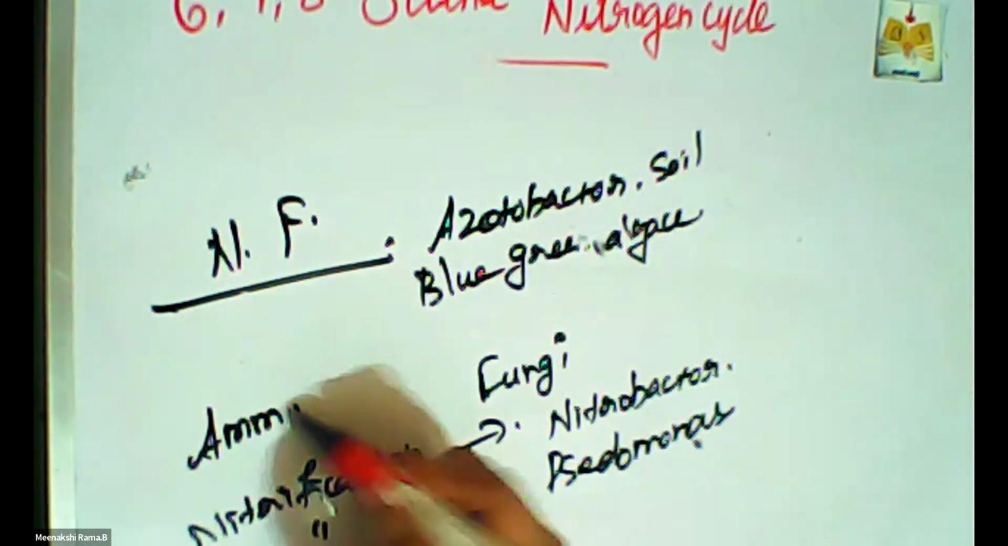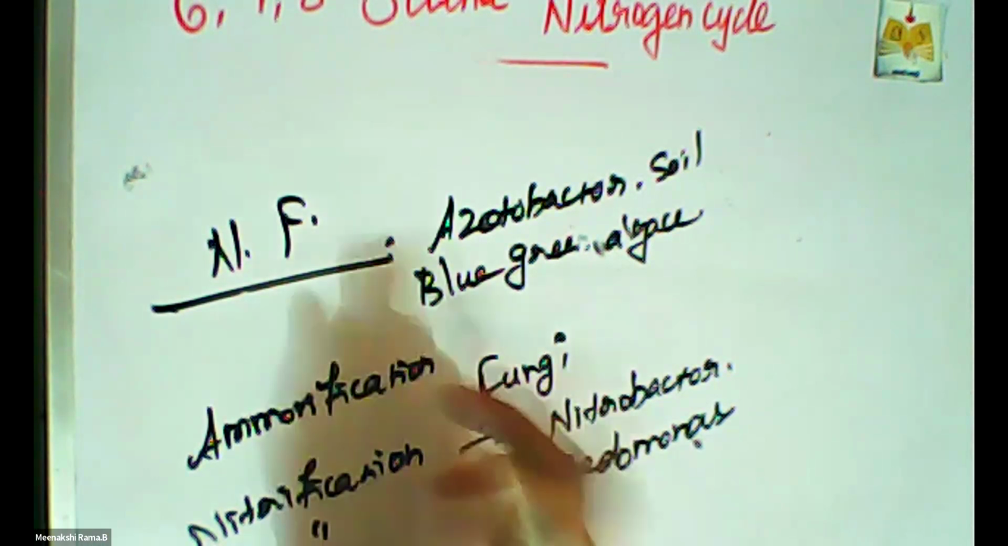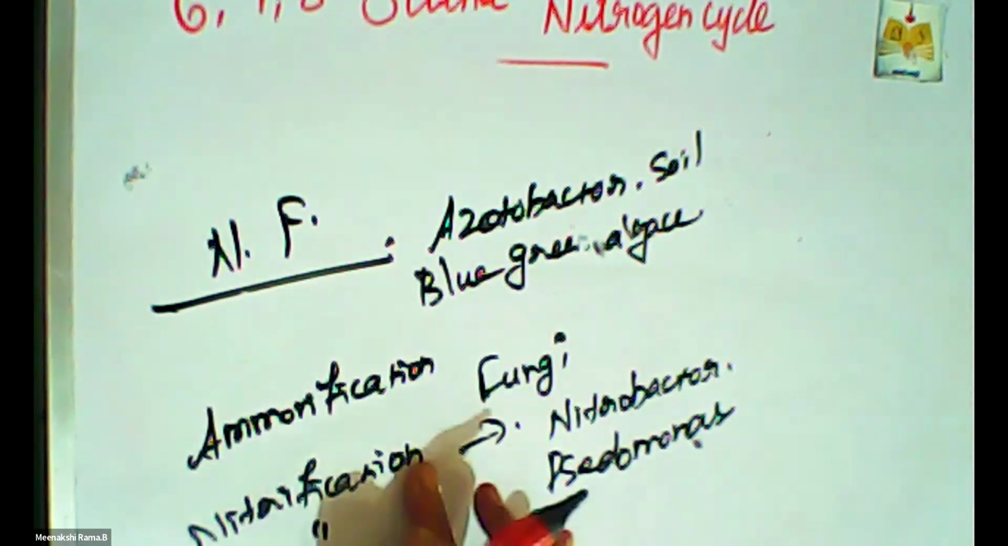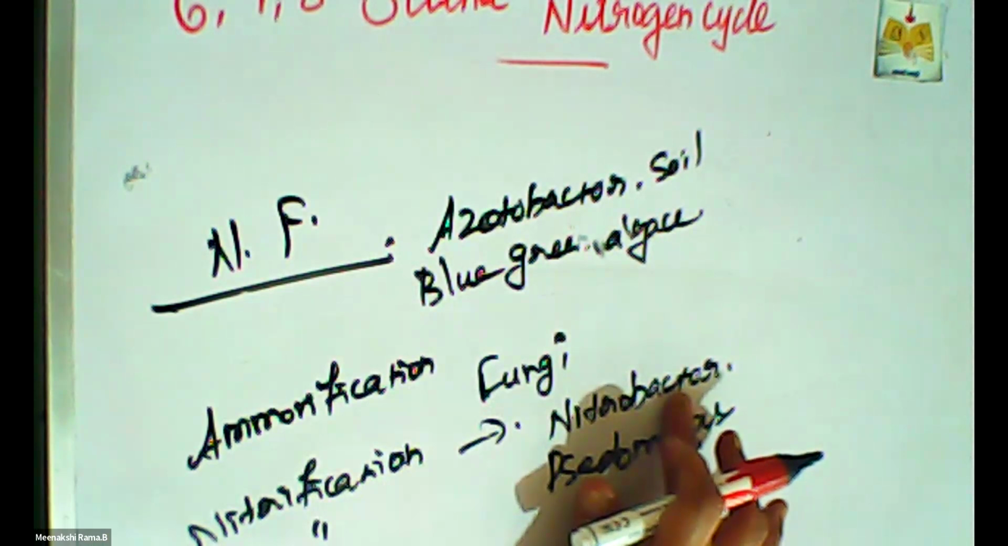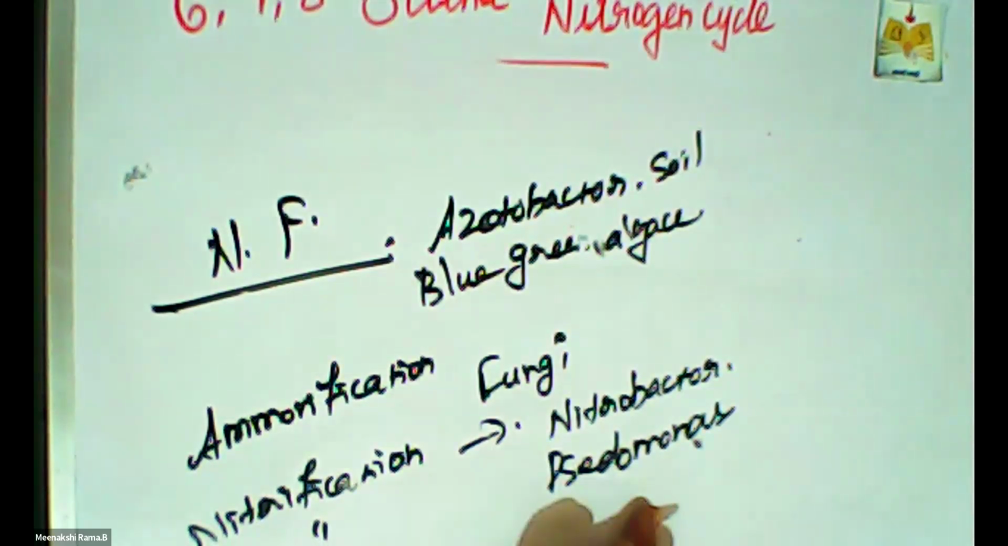So in the nitrogen fixation process, blue-green algae and Acetobacter help this process. And then in the ammonification process, fungi help this process. In the nitrification process, Nitrobacter and Nitrosomonas help do that process. In denitrification, Pseudomonas is helpful. So this is the concept of the nitrogen cycle.